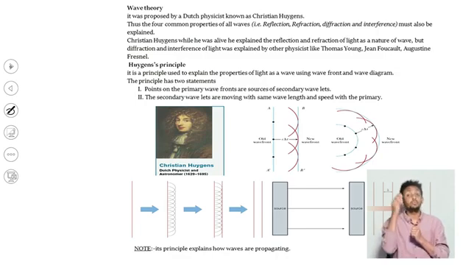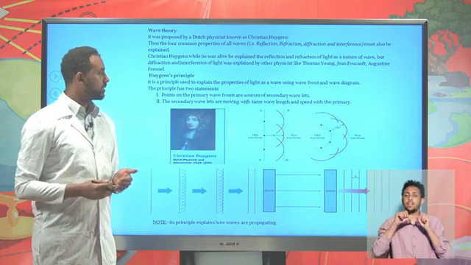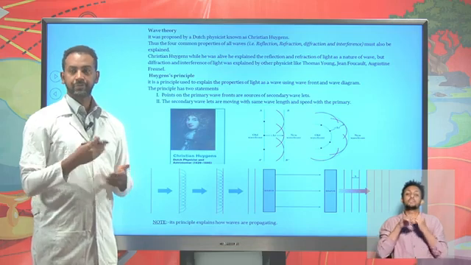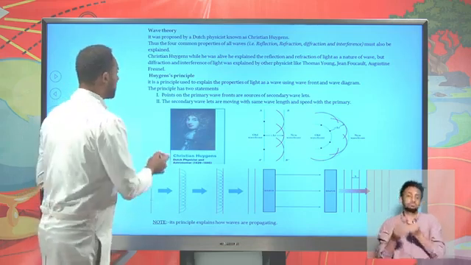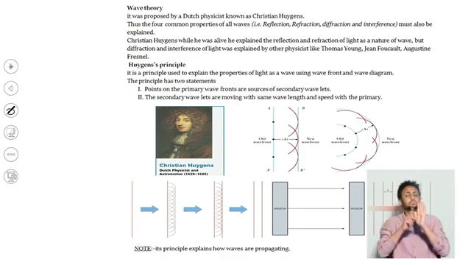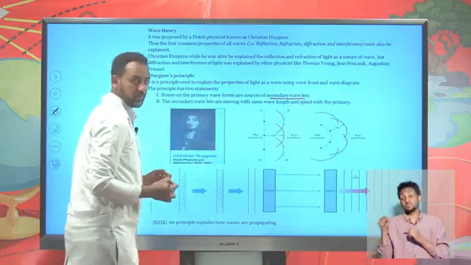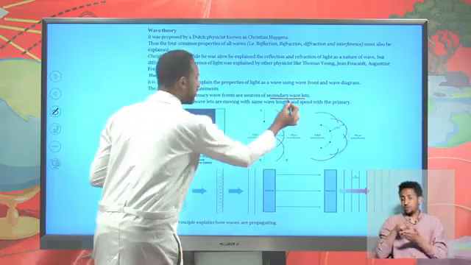So Huygens proposed a principle, known as Huygens principle, and this principle is very important to explain how light propagates, and it is very important to apply and prove the law of reflection, refraction and so on. What does the Huygens principle state? There are two statements of Huygens principle. The first statement states that points on the primary wavefronts are the source for the secondary wavelets. Here, wavelets are very small spherical wavefronts.